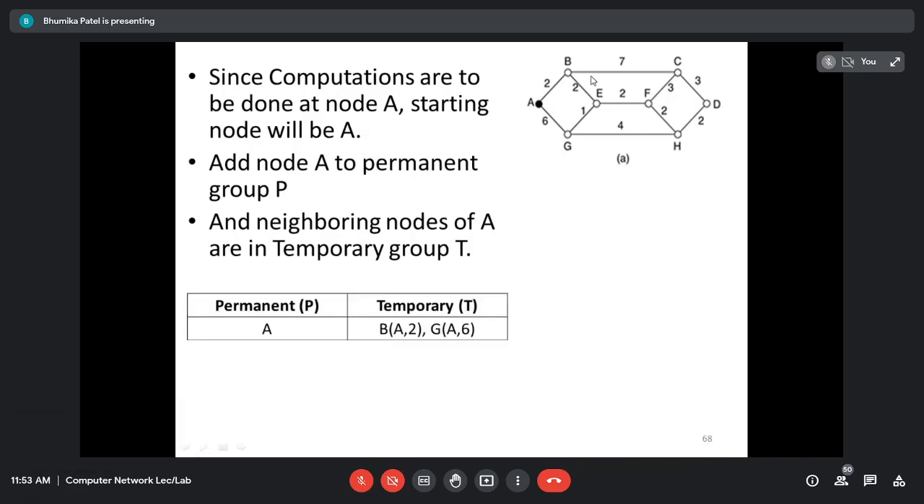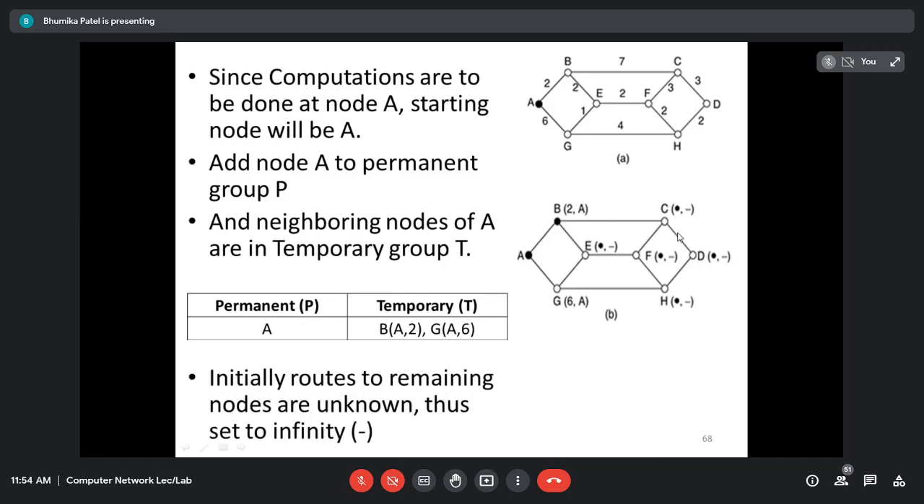Which of the rest will go in temporary? B and G. Where will their neighboring nodes go? In temporary. So to go from A to B the distance is 2 and from A to G it is 6, right? So I'm writing here A, 2 and A, 6. Out of these two, B, A, 2 is least, as you can say it has less distance than this G. We are going to select B, right? And here I will put it in the permanent group, right? All the rest are dash for now, right?